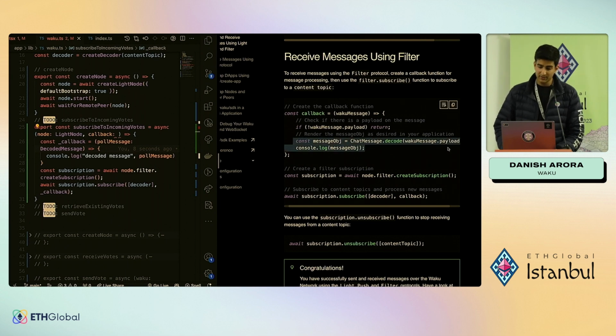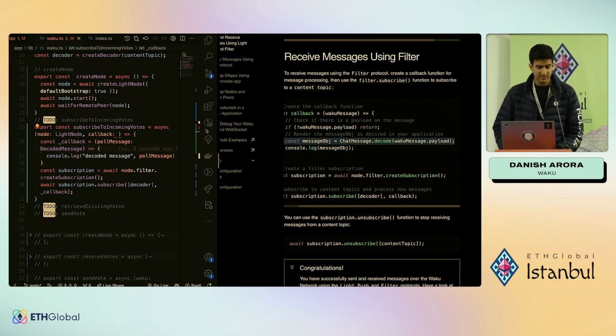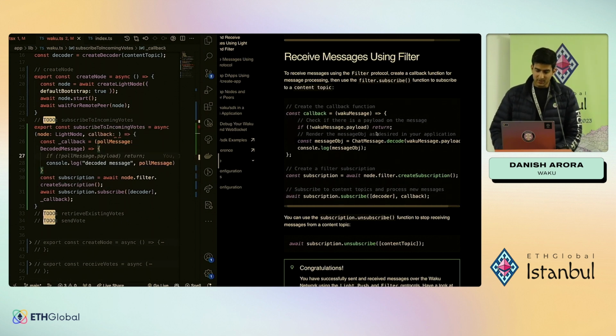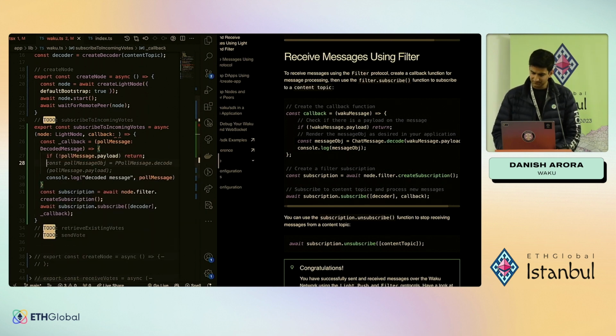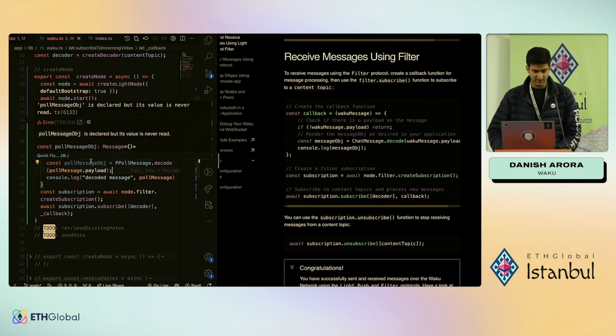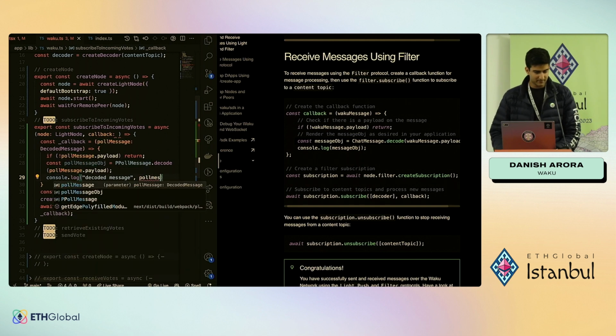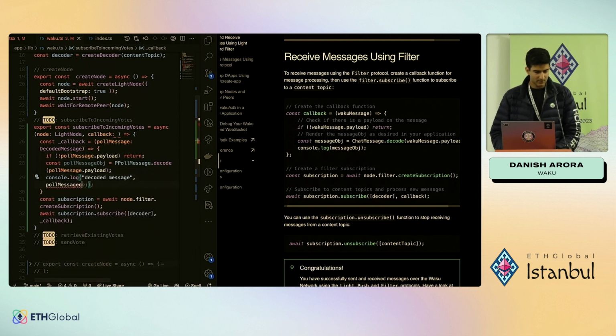Yeah, to decode this, we're going to have to use the protobuf definition and decode using that. So the decoded message will not be the format we expect to get. So for that, let's see what we want. We'll want to see the poll message.payload if it exists, right? If it does not exist, well, we don't want to deal with it. If it does exist, we'll create the poll message object, which is going to be PollMessage, which is our protobuf definition, and then decode using that. And yeah, so now this is going to be our deserialized message.